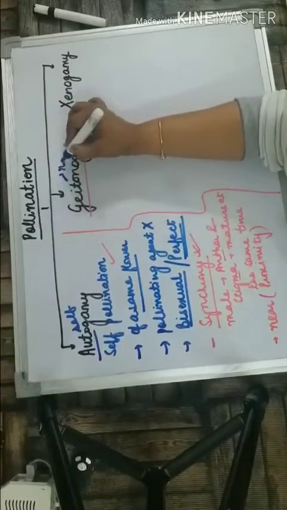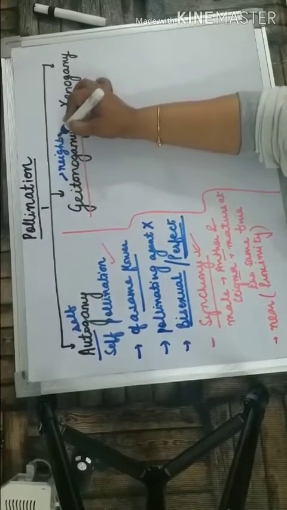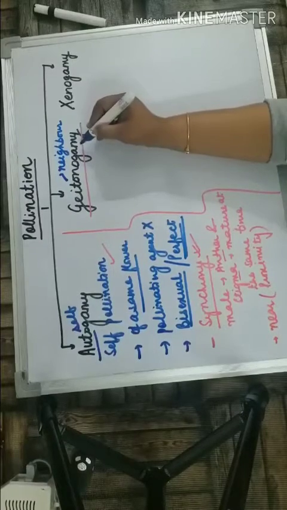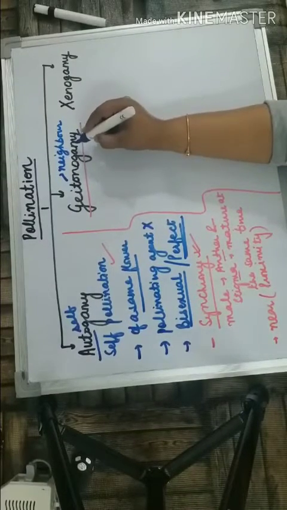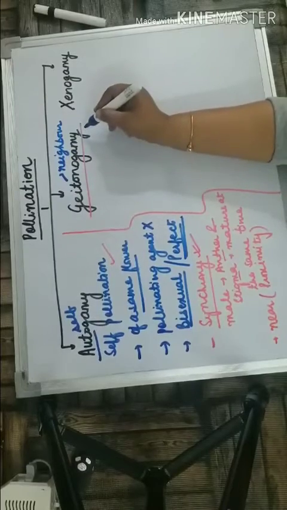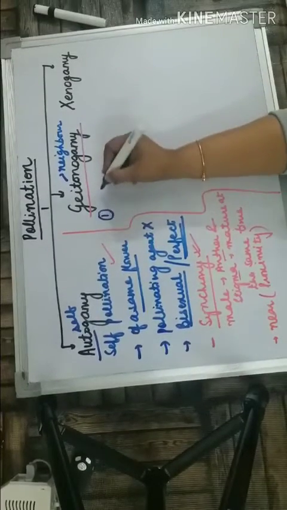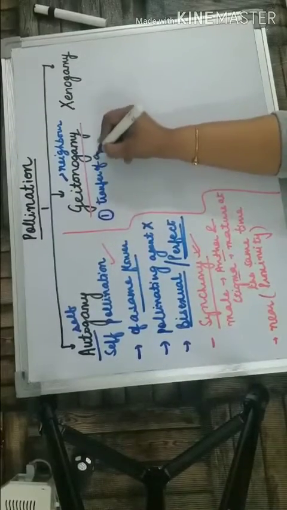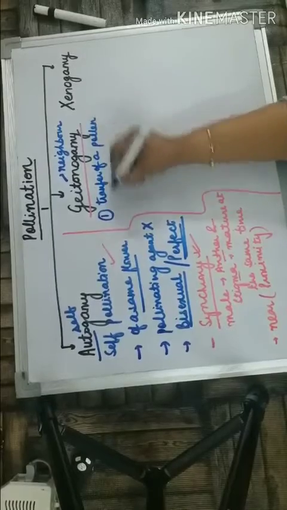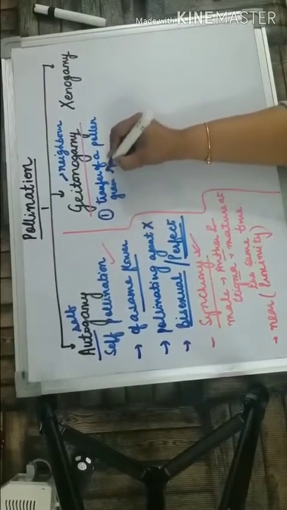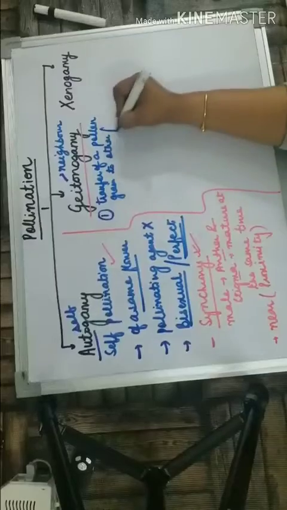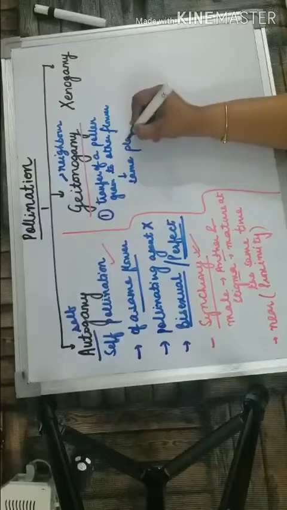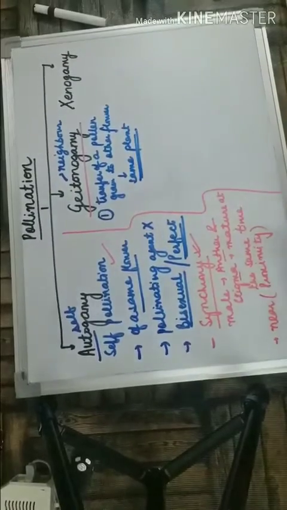Geitonogamy. Geitono means neighbor, and gamy is marriage. It is the transfer of pollen grain to the other flower. But here one thing is very important. What I am telling you: transfer of pollen grain to another flower, but of the same plant. Very important thing. The same plant should be there.